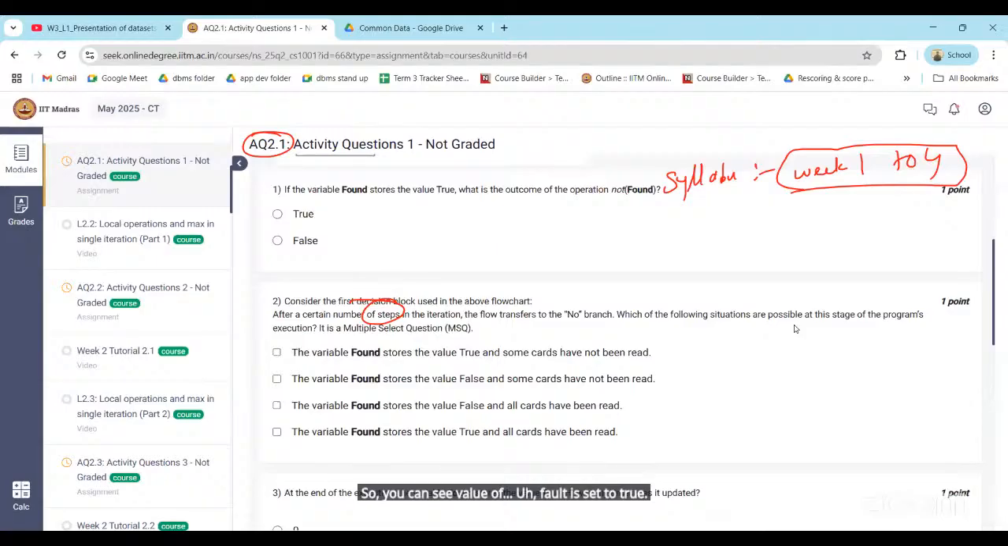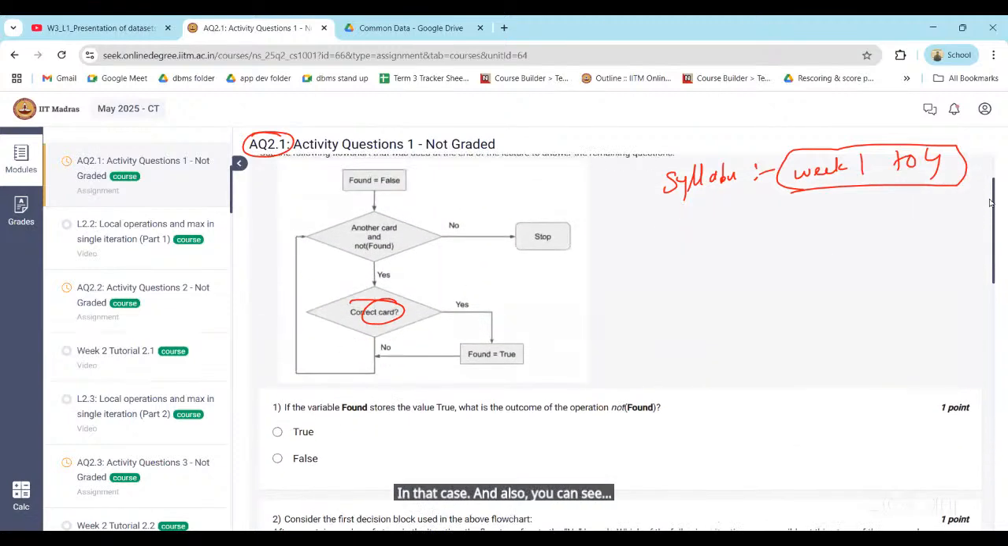In that case, it can be true, sir. And it can also be true. Here also we have no, right? So we'll go to this particular branch when this condition is what? True or False? False, right? Now when will this condition become false?